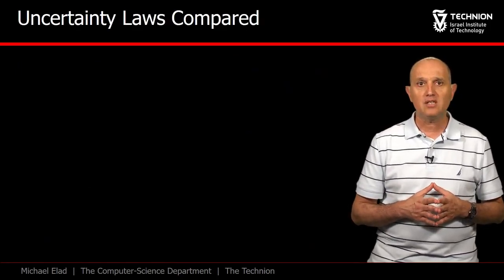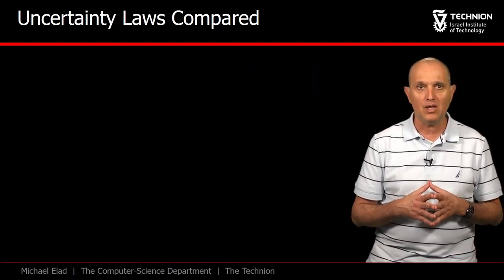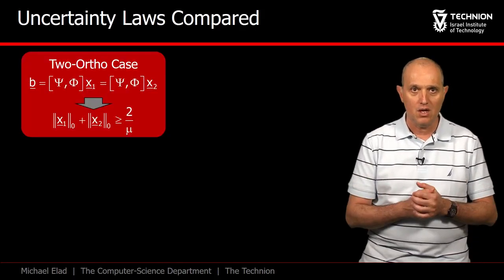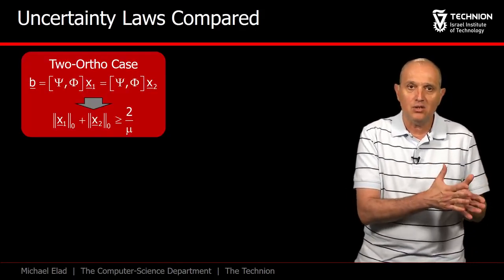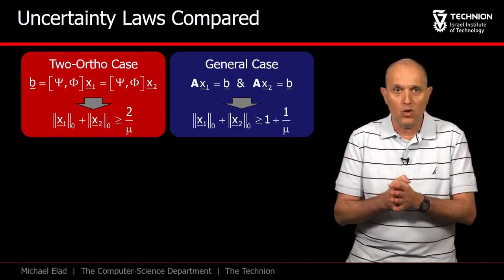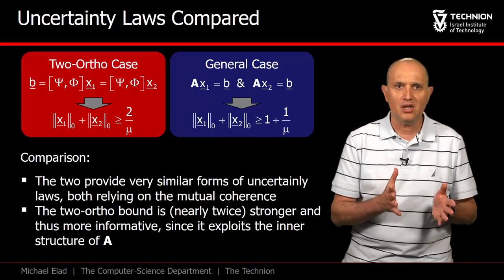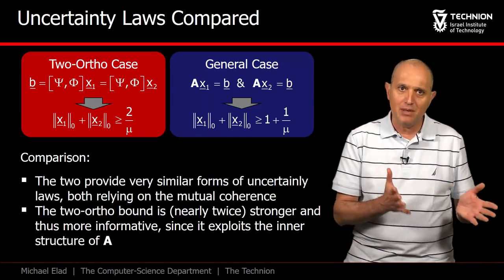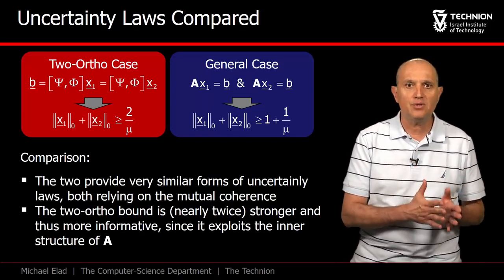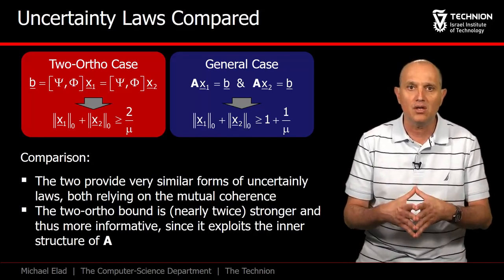We summarize this discussion by comparing again the uncertainty rules we got for the 2-ortho and the general case, both posed using the mutual coherence. In the 2-ortho case, the uncertainty bound is 2 over mu, while in the general case it is 1 plus 1 over mu. While the two look similar, clearly the general case is weaker, and this is expected. The special structure of the 2-ortho leads to many zeros in the Gram matrix, and those enable us to get a nearly twice stronger result.